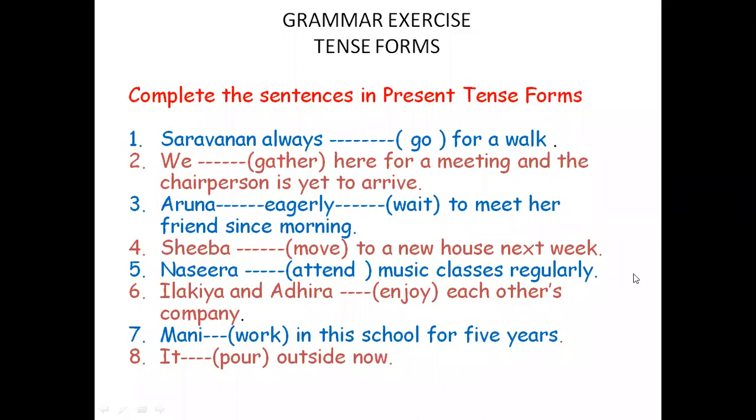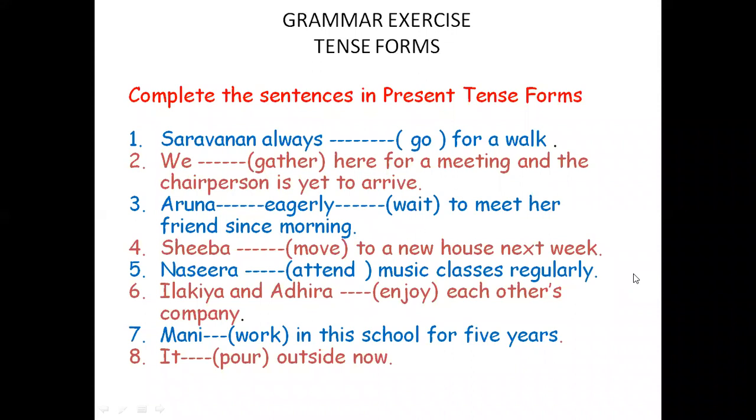And then sixth sentence, Ilakya and Adira. Ilakya and Adira means plural subject, plural number. Ilakya and Adira dash enjoy each other's company. Again, because it is present tense, Ilakya and Adira enjoy. It has become a habitual action. Ilakya and Adira, both of them are friends. They enjoy each other's company.